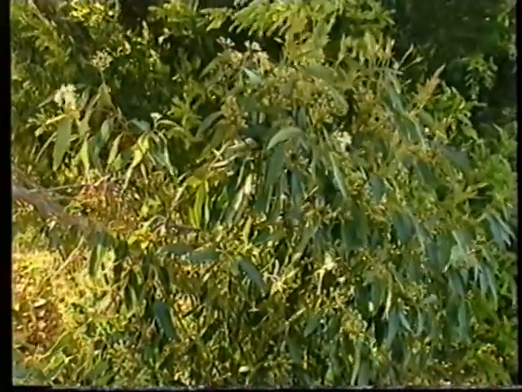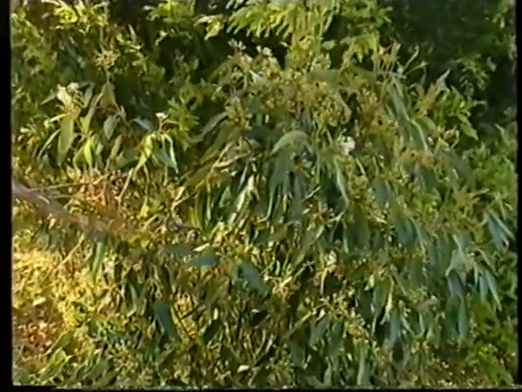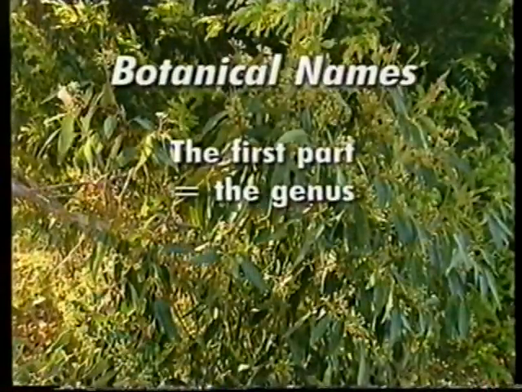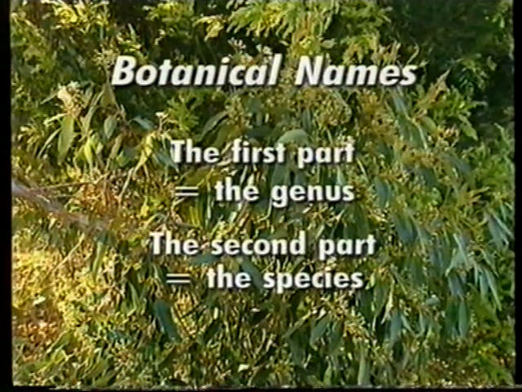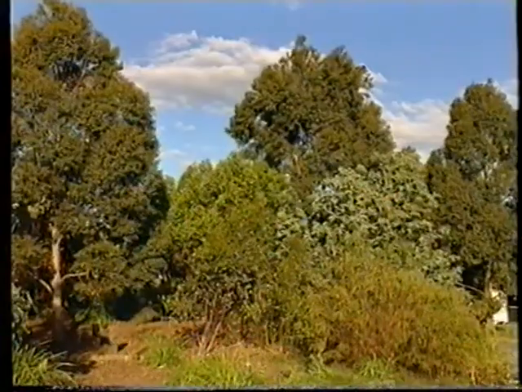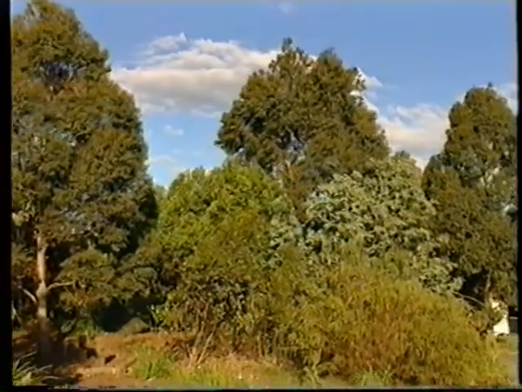Everybody knows that this is a gum tree, and most people would realise there are many hundreds of different types of gum trees. This particular one is a tallow wood. The botanical name of this plant, like all plants, is made up of two parts. The first part is called the genus name, in this case eucalyptus. The word genus is a word that means kind, so this kind of tree is a eucalyptus. The second part of the name is called the species name. This name tells you precisely which eucalyptus we are talking about. The species name for this plant is Microcorys.